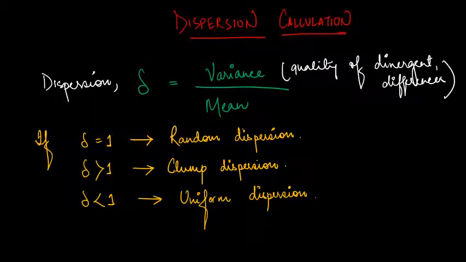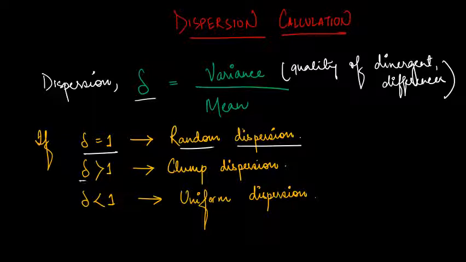So dispersion calculation, how will you calculate dispersion? The variance will be given in the question, the mean will be given. You have to find out dispersion by dividing variance by mean, right? So delta is equal to variance by mean. If the delta value is equal to 1, we call it random dispersion. You will get a value either equal to 1, greater than 1, or less than 1. If it is equal to 1, then they follow a random dispersion. That means organisms are distributed randomly.